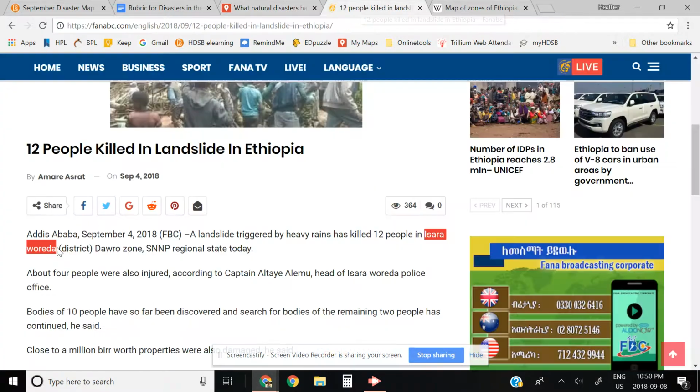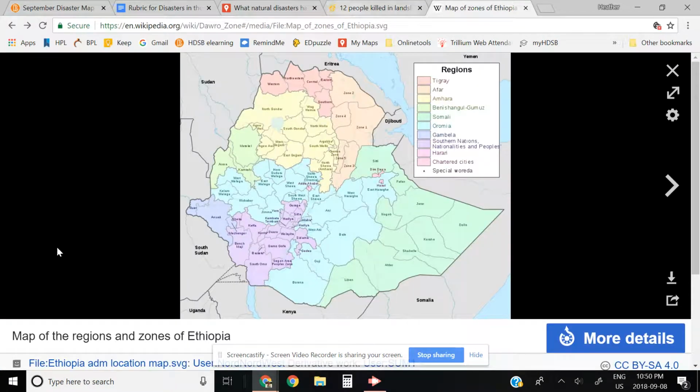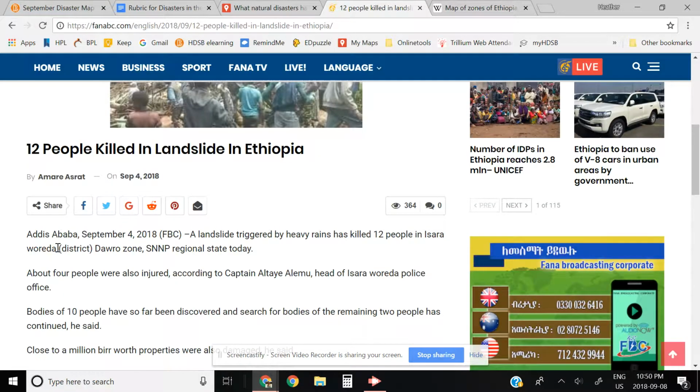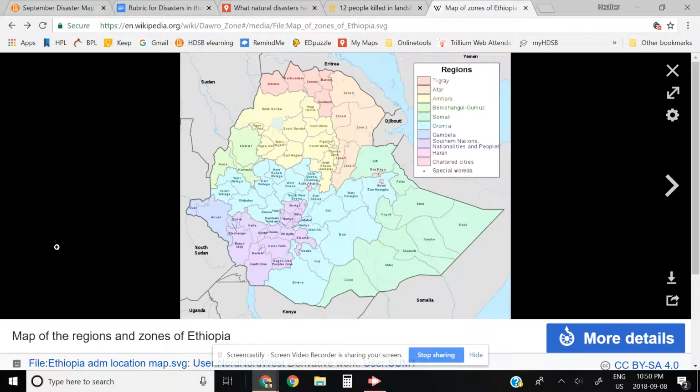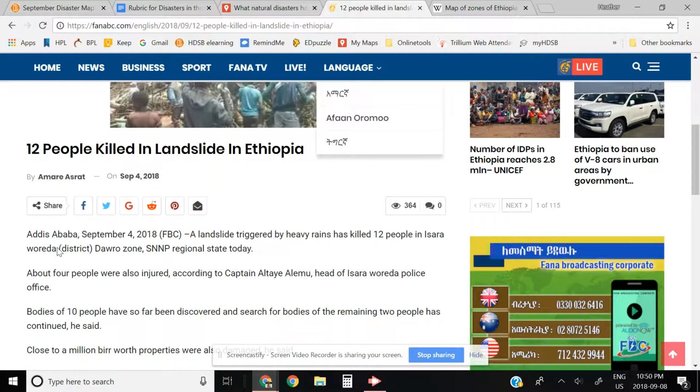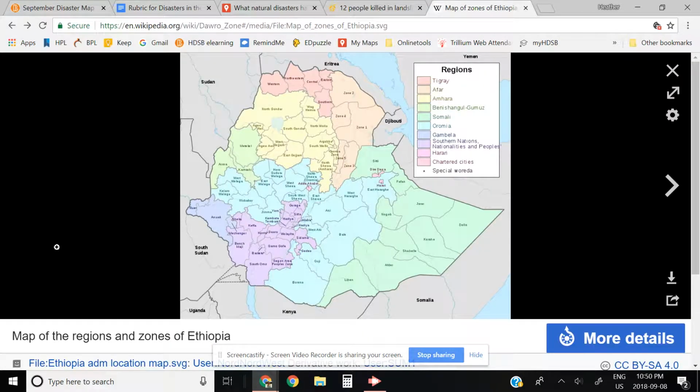This is obviously a very specific region. I do have a map here of Ethiopia, so that has helped me out. I prepared ahead of time. It says that the incident occurred in the SNNP region of Ethiopia. They have different provinces like we do, or they call them regions. So it's here in this light purple area right here. And it mentioned it's the Taro district, which is right in this area.